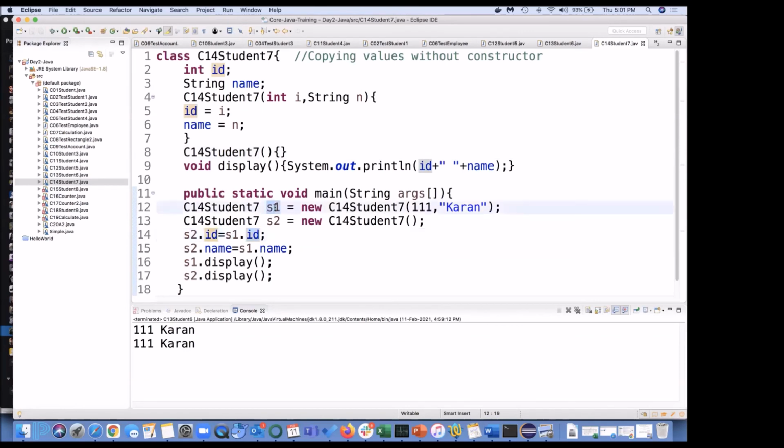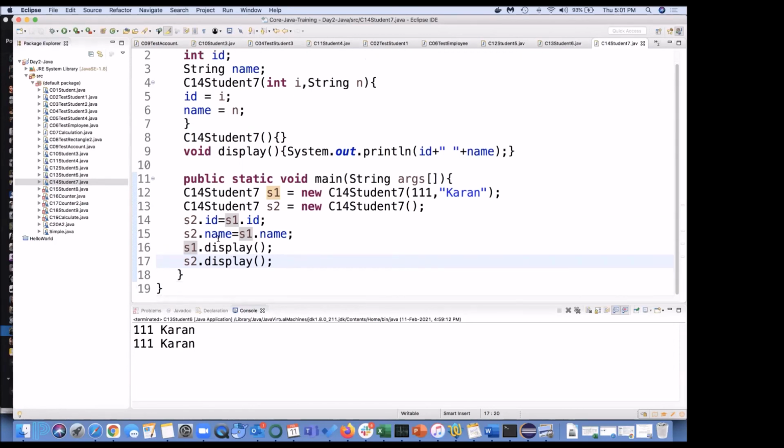When S1 got created, we know S1.id is what? 111. And what is S1.name? That is current. So you can do it like this also. S2.id is nothing but whatever was stored in the previous object, and S2.name is also this. And when you call display twice, once from S1 and once from S2, what output are you going to get? I believe the same output.